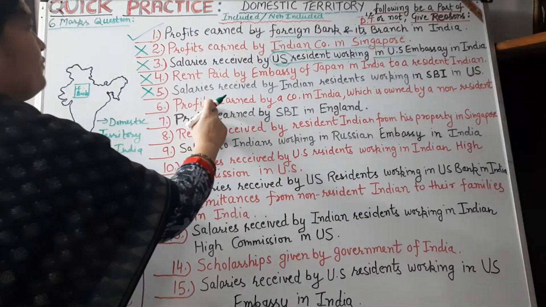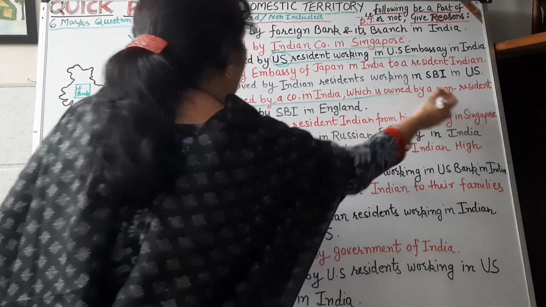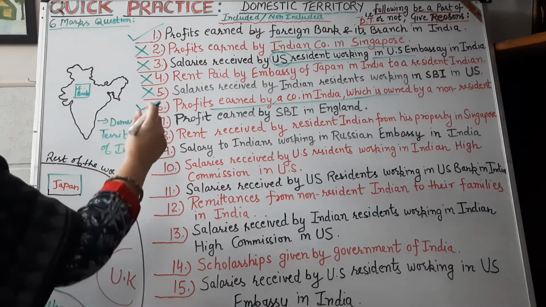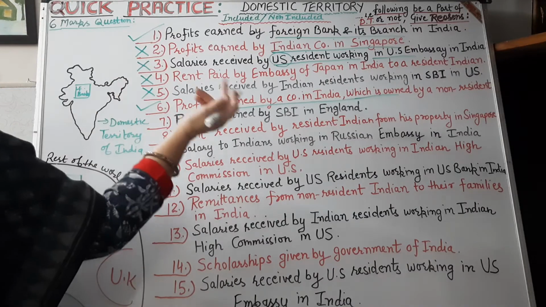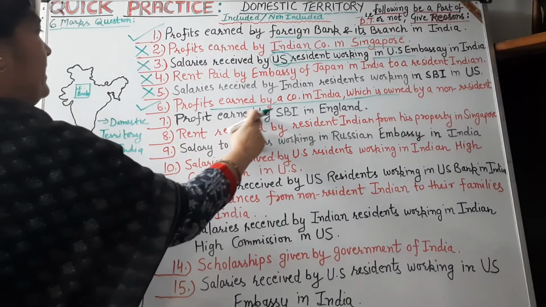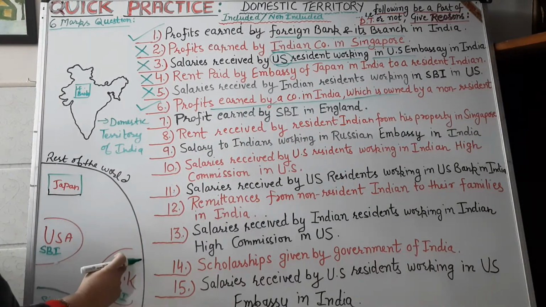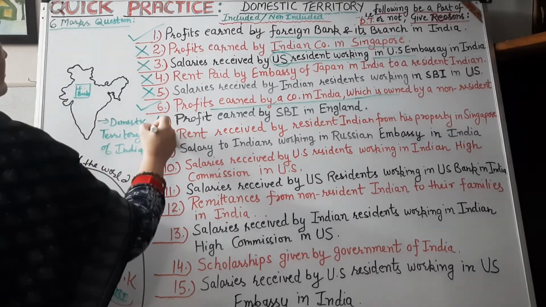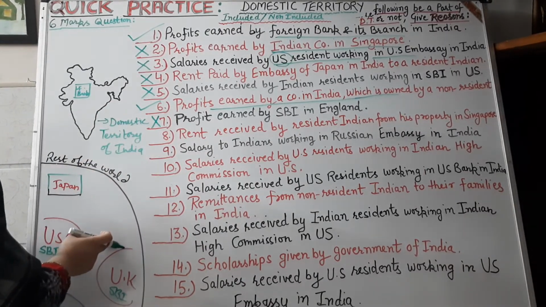Then profits earned by a company in India which is owned by a non-resident, it will be a part of India's domestic territory, because the company is situated in India and it is run by either a resident or a non-resident. Then profits earned by SBI in England, that would not be a part of India's domestic territory, because it is outside the domestic territory of India.